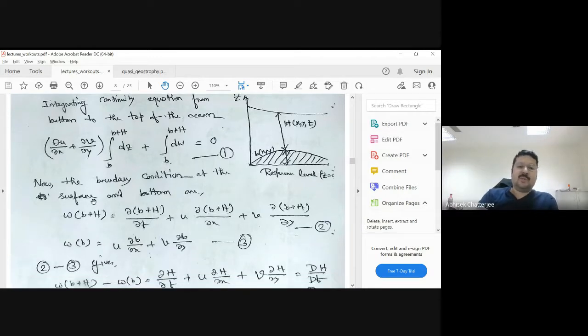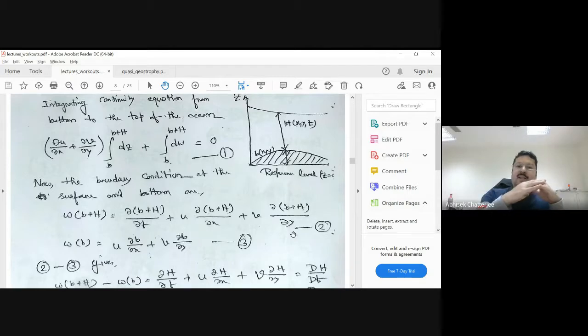So what is w at b + h? That means at the surface. w at b + h basically means how this b + h, the height of the water column, is changing with respect to time. So that is ∂(b+h)/∂t, plus any advection of sea surface height in x or y: u ∂(b+h)/∂x + v ∂(b+h)/∂y.